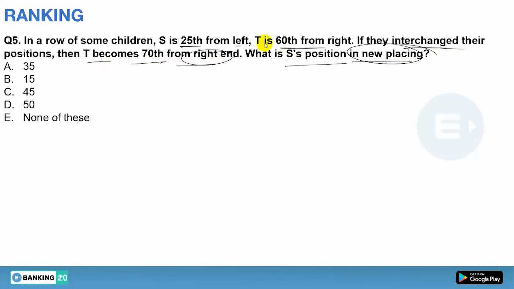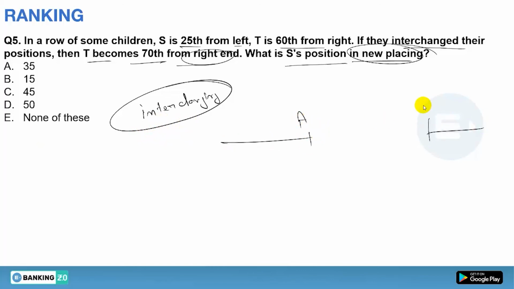Now see, whenever there is a question based on interchanging, interchanging means, suppose this is A and this is B. Now if you are saying they interchange their positions, it means B will come to this position, and A will come to B's position, yes or no?